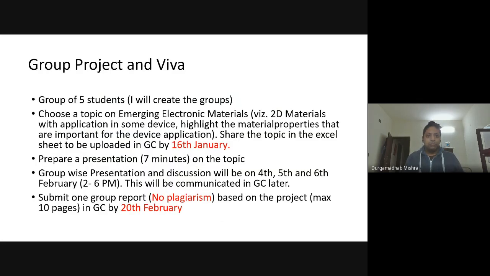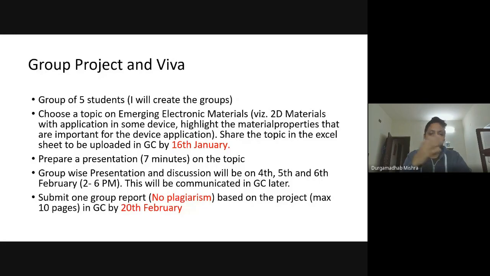For the group project and the Viva, I will create groups of 5 students. I will share the groups in the Google Classroom in an Excel sheet. The project basically will be that all 5 group members should work together on a topic in the emerging electronic materials.